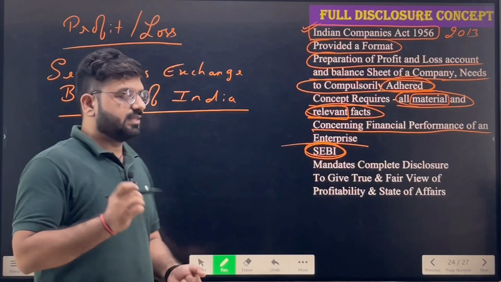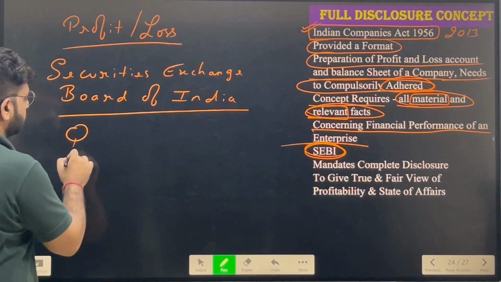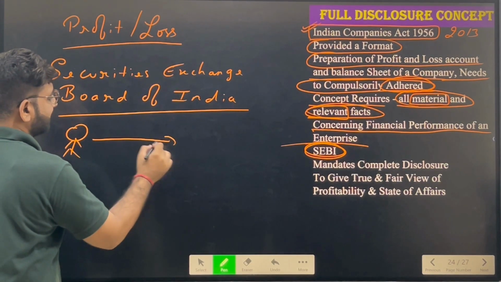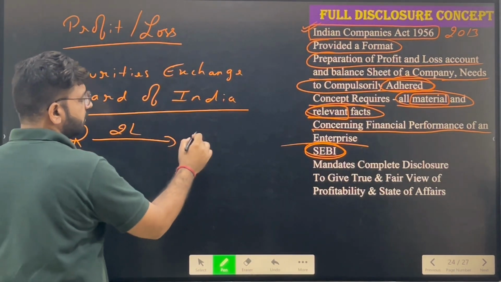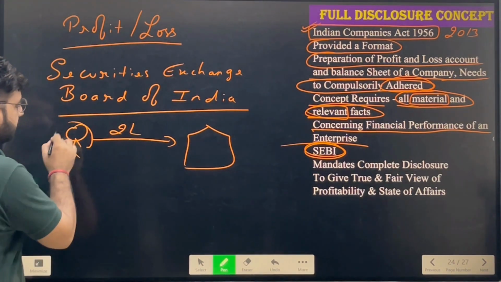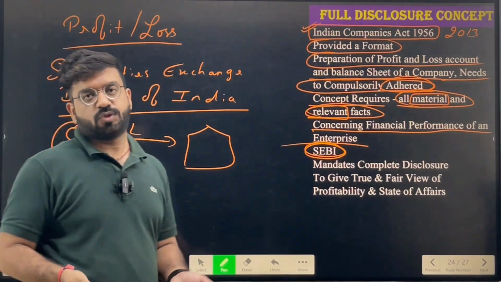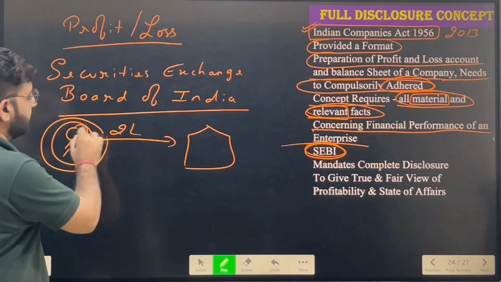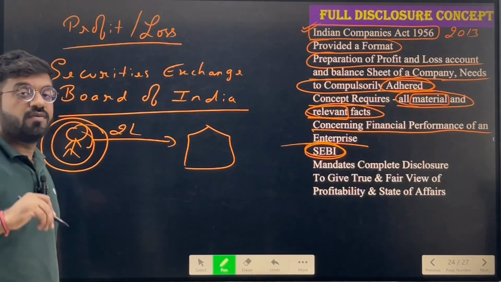For example, there is a person who wants to invest rupees 2 lakhs into a business. Now, what happens? Since he is a normal person who wants to invest into the business, if something goes wrong in that business, who will be liable? Obviously, this person, since he is a normal member of the public, where will he go?